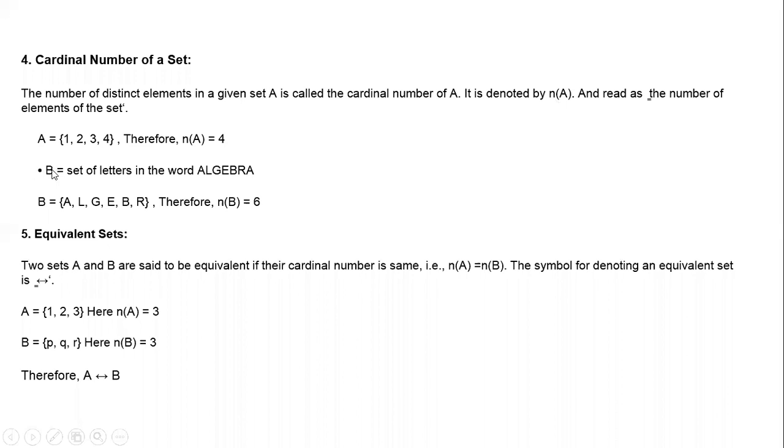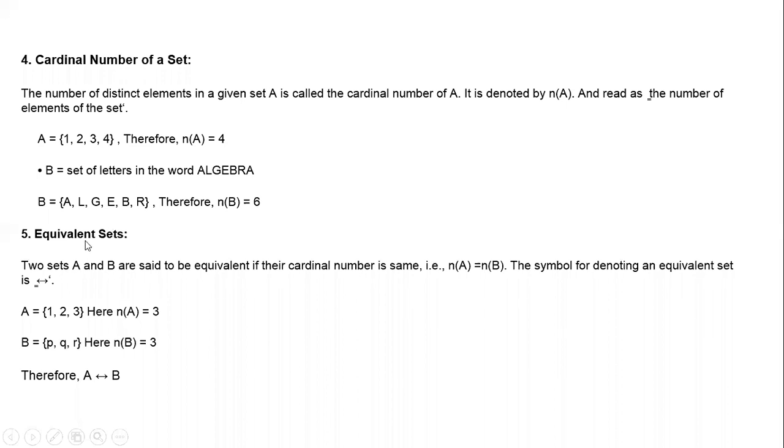Now you take this, the set of letters in the word algebra. See, in this word, a is repeated 2 times, but when you are writing the set elements, you have to consider a only once. Even if it is repeated n number of times, we have to consider it only once, because it is the number of distinct elements. So you have to take only distinct elements, not repeated elements. Here we take a only one time. Even though you have 7 letters, your cardinal number will be equal to 6 only.